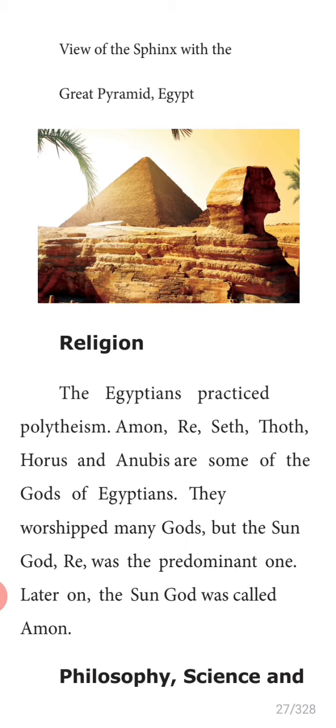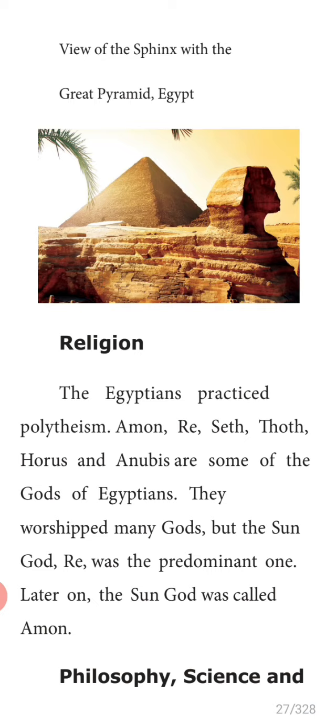Underline or mark this religion. They worshipped many gods, but the sun god, Re, was the predominant one. Later on, the sun god was called Amon. First they called the sun god Re. Now they called the sun god Amon.